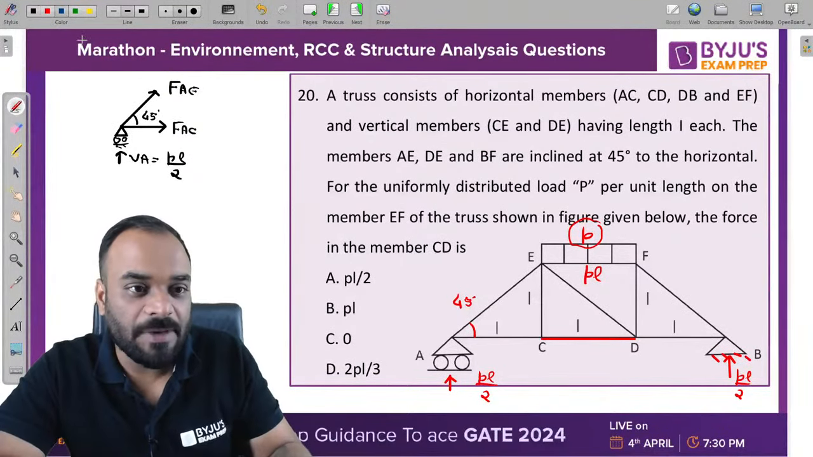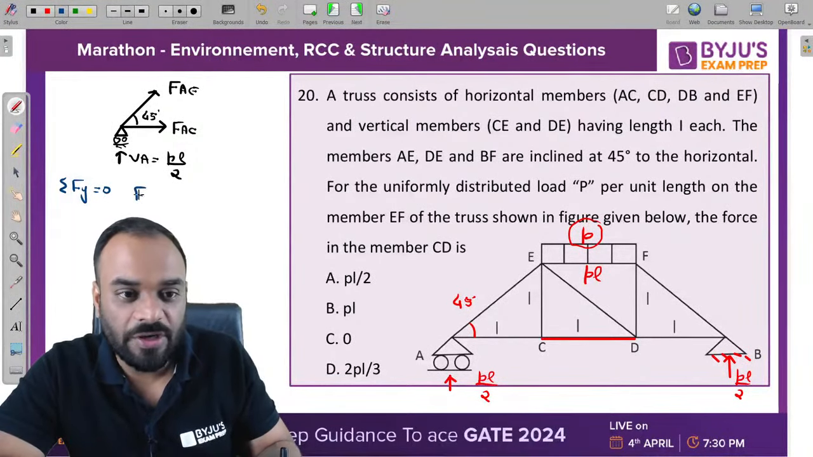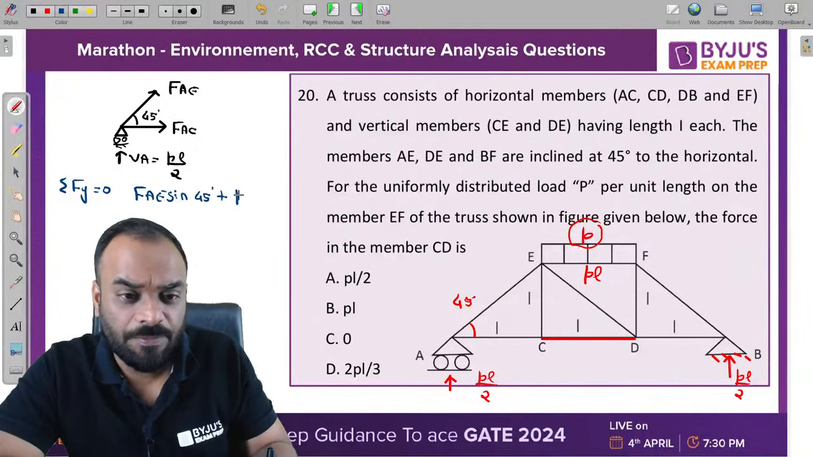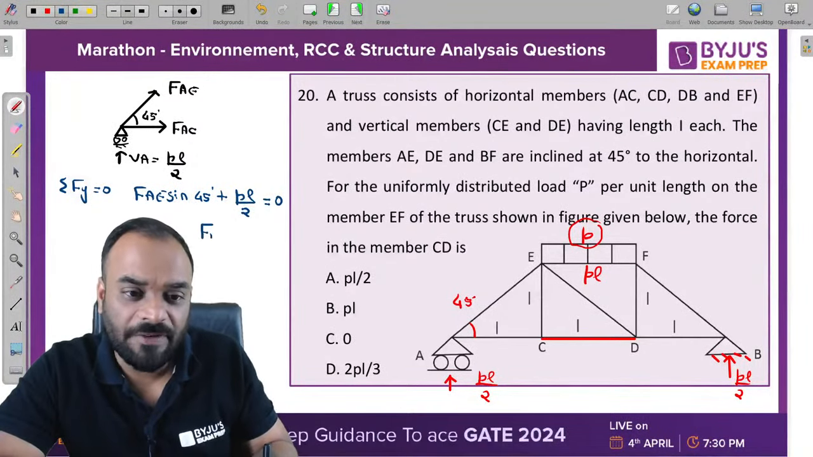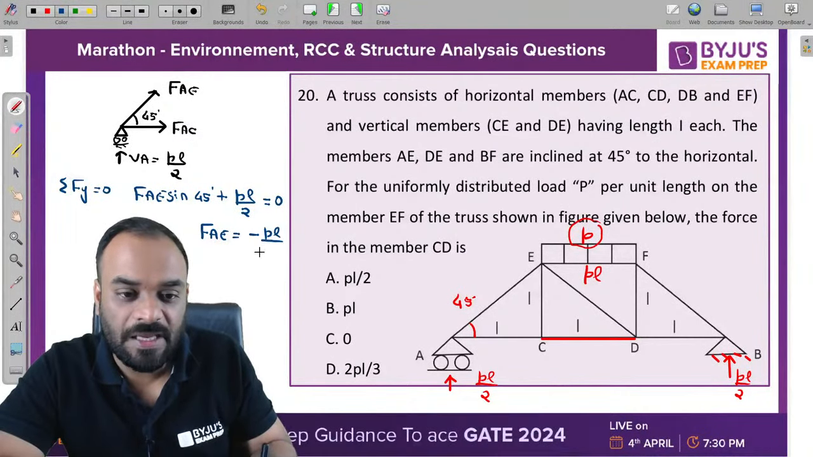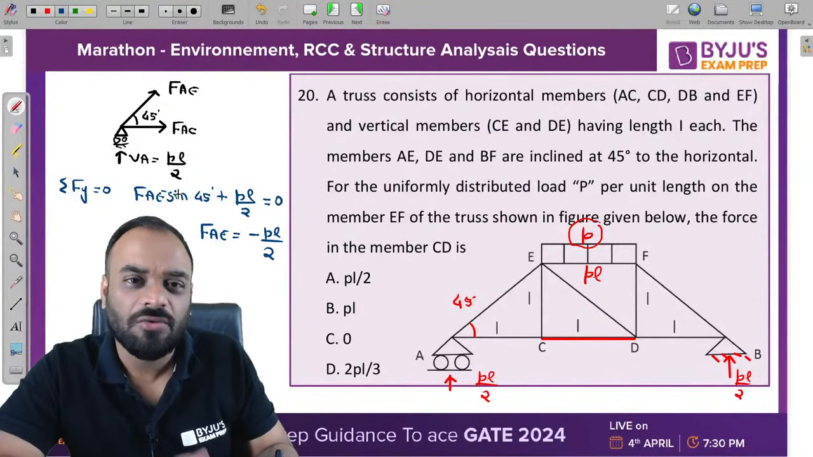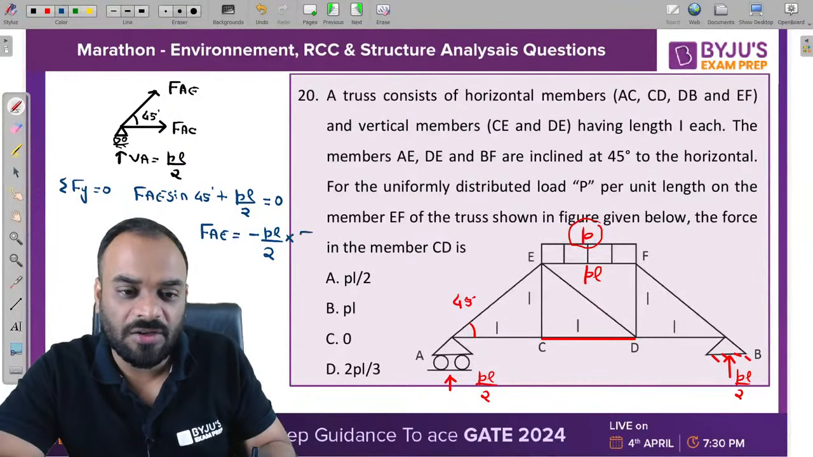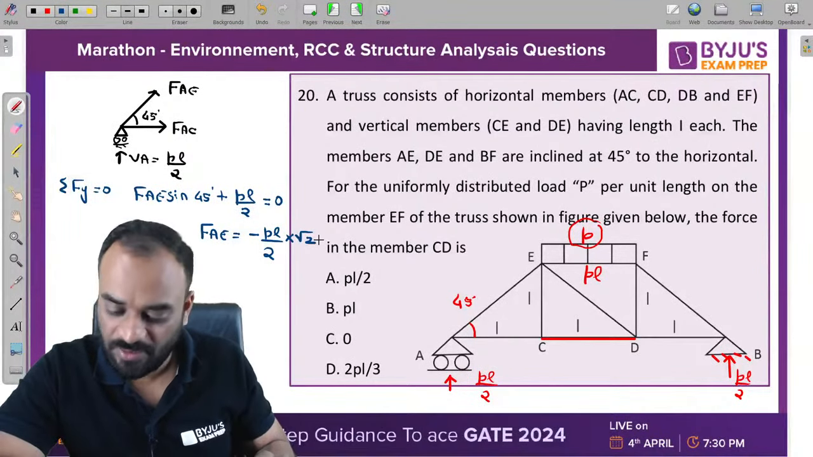Now first we will apply the summation Fy is equal to 0. So FAE sine 45 degree plus PL by 2, which is nothing but VA, and it should be equal to 0. So FAE is equal to how much? Minus PL by 2, and this is 1 by root 2. So we can multiply here root 2 directly, correct?